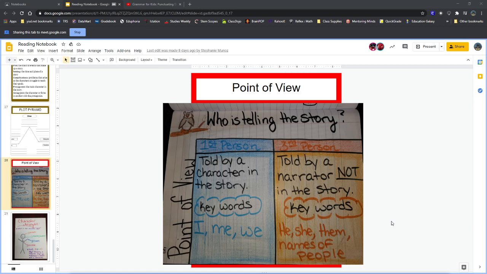So this is a third person point of view. Something where the narrator, the person telling us the story, is not Coraline. It's not her mom. It's not her dad. It's not Miss Spink or Miss Forcible. It's not the old man upstairs. It's not her other mother. It's somebody who is not a character in the story. So that's why they use the names and why they use words like he or she or them, because they are not in the story. So they have to use those words.